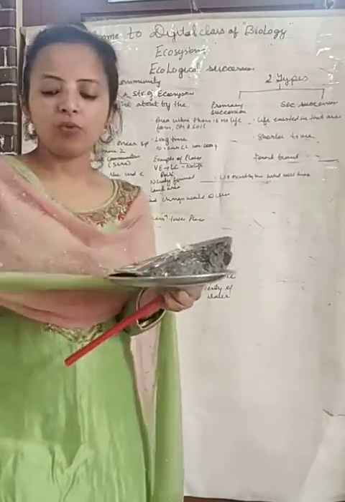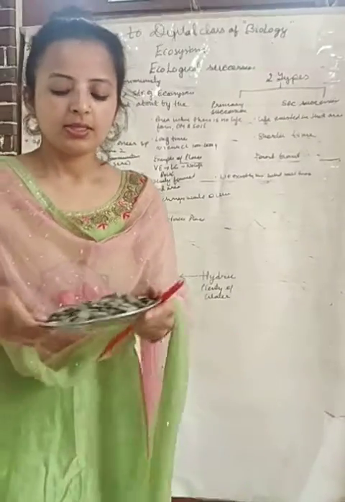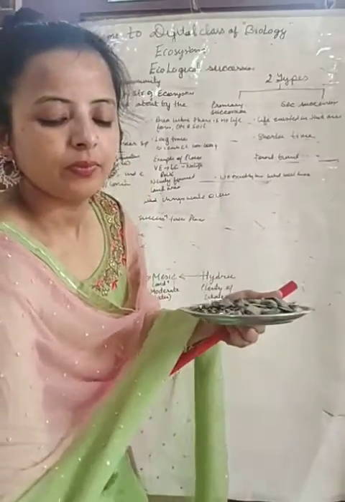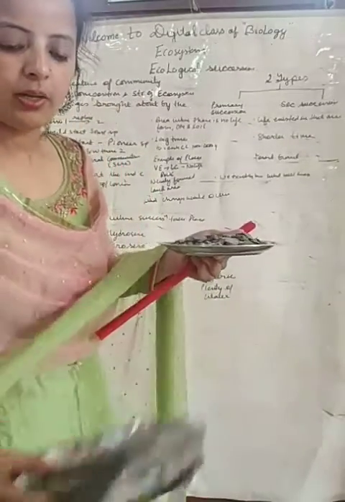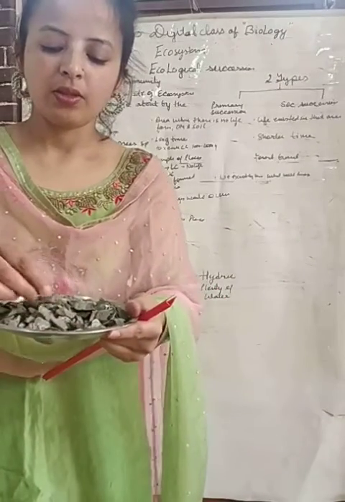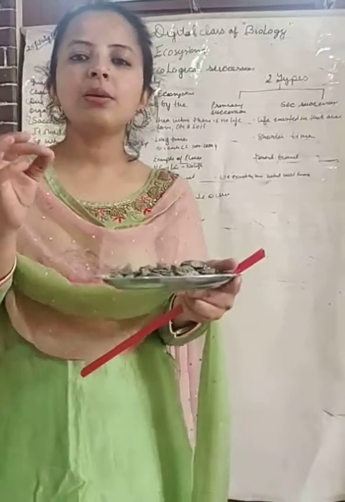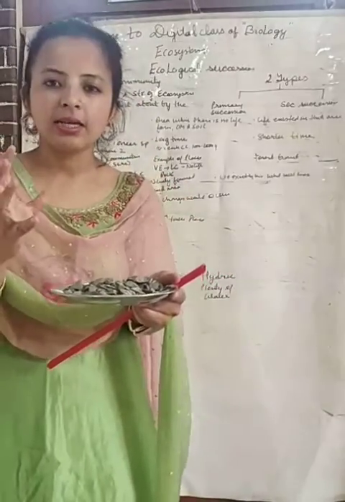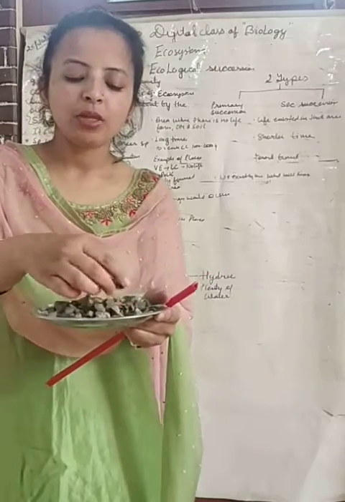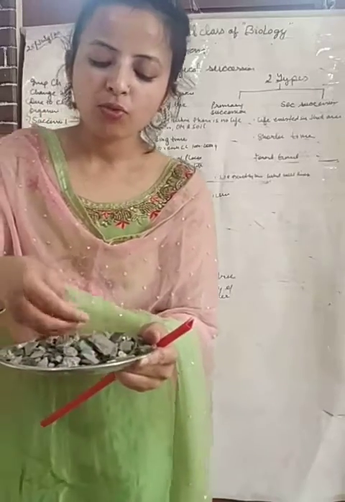With time it will be replaced by such an area. Your land has been broken into such small stones with the help of lichens, as the excretory material of lichen contains acid. With the help of acid, that hard surface will break down and it will form soil also. See here, soil is also there.